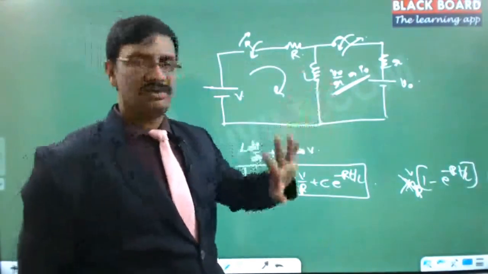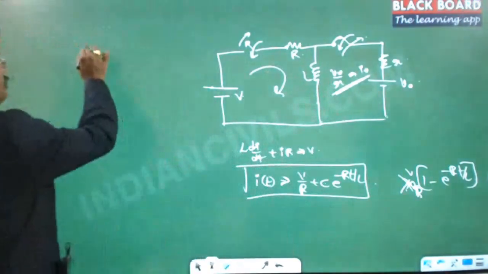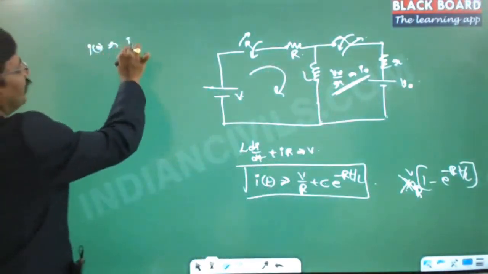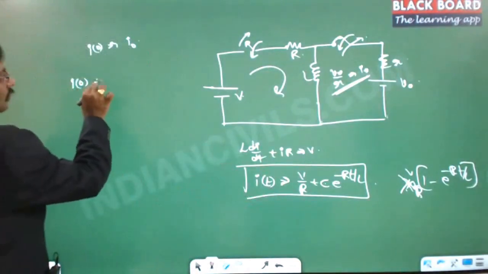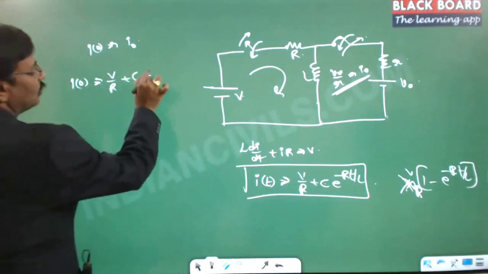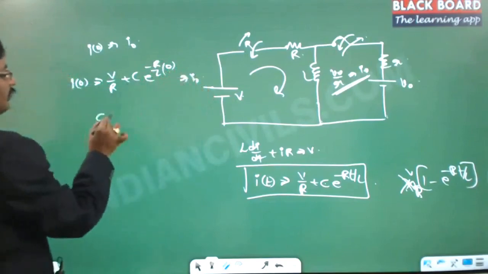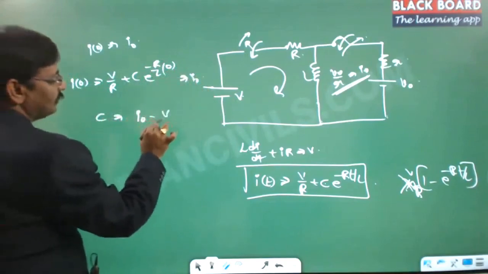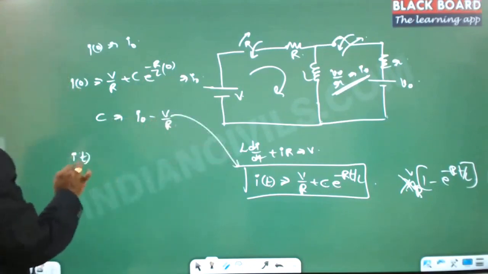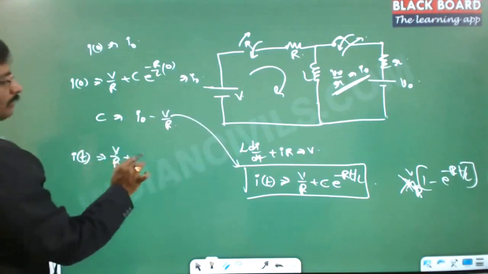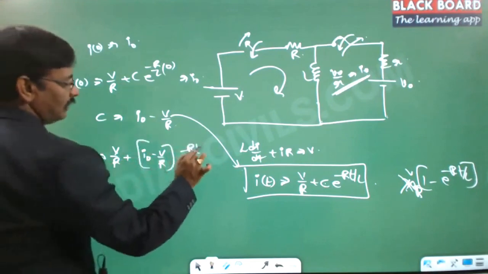Now the initial condition is not 0. There is a certain amount of current already traveling. So the initial condition is I of 0 equals I0. If I substitute in this case, I of 0 is equal to V by R plus C into e power minus R by L times 0, equal to I0. So the C value is equal to I0 minus V by R. Now if I substitute this value in this equation, I of t is equal to V by R plus I0 minus V by R into e power minus RT by L.